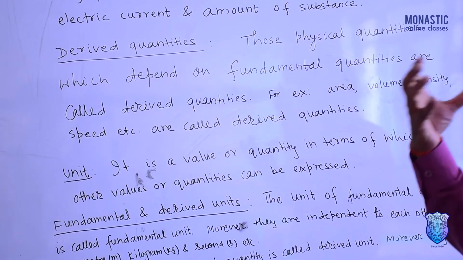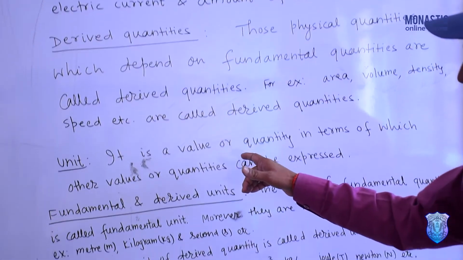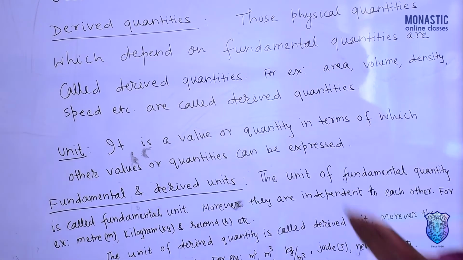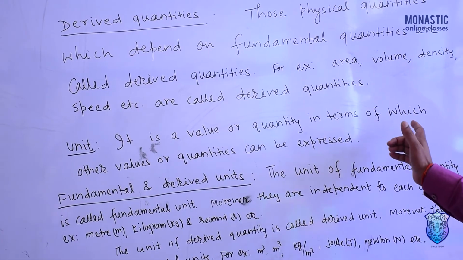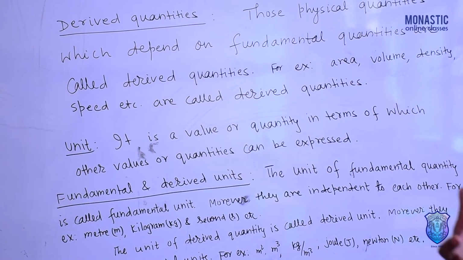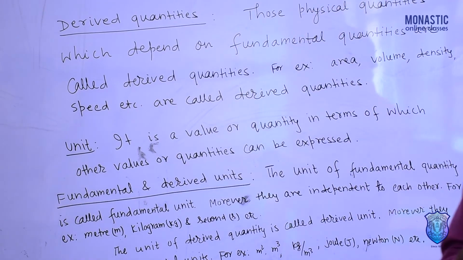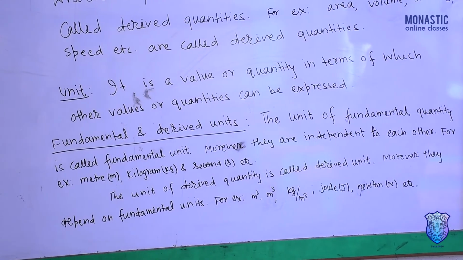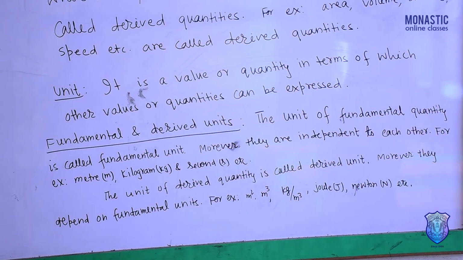Now, for the measurement of quantities, the unit is also necessary. So what is a unit? It is a value or quantity in terms of which other values or quantities can be expressed. Like physical quantities, which are of 2 types, fundamental and derived quantities, similarly, units are also of 2 types: fundamental and derived units. The unit of a fundamental quantity is called a fundamental unit, and the unit of a derived quantity is called a derived unit.